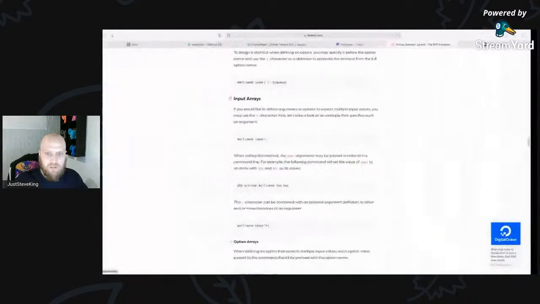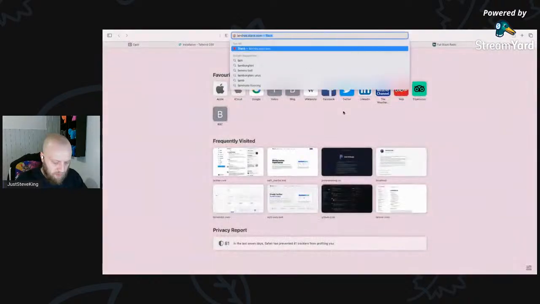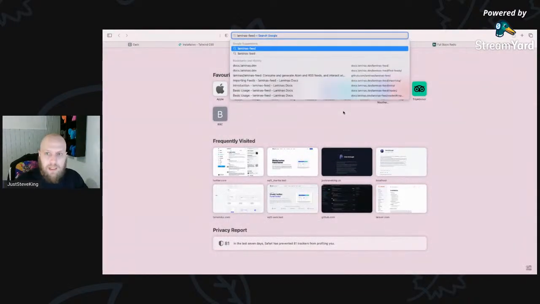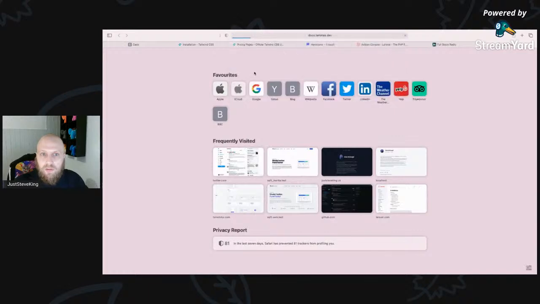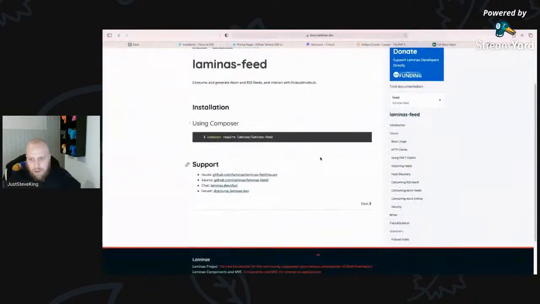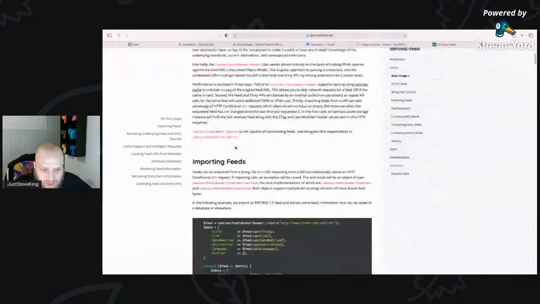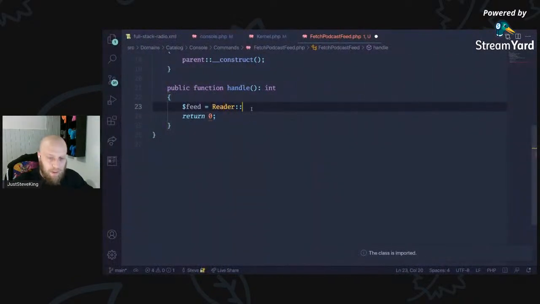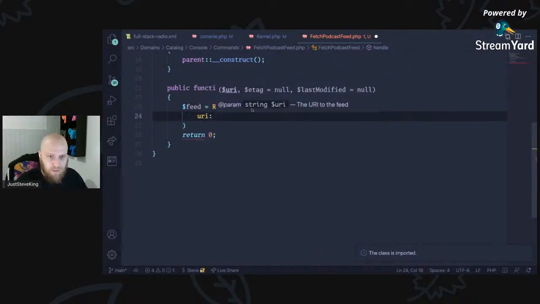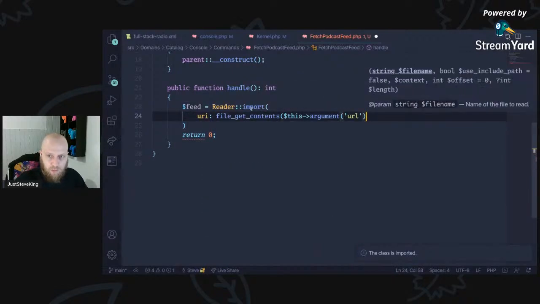The docs are pretty good, actually. Laminas Feed. So basic usage. Let's just go for basic usage straight away. Importing a feed. So we can just say import. Import URI is this argument's URL.